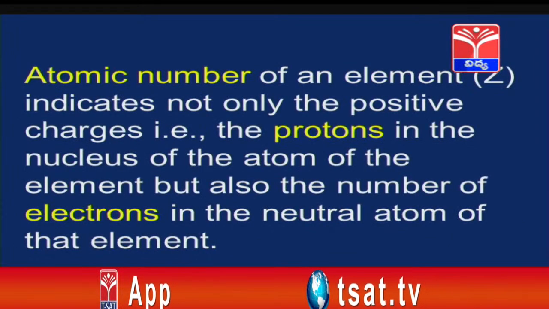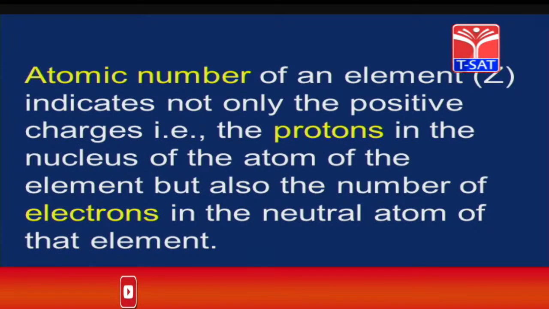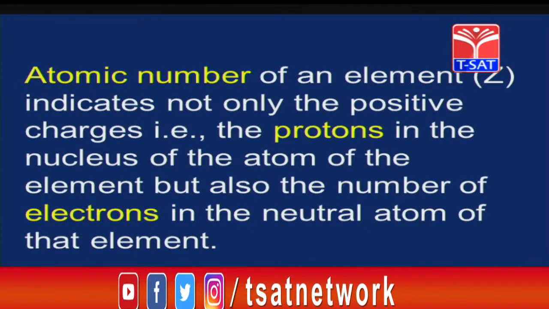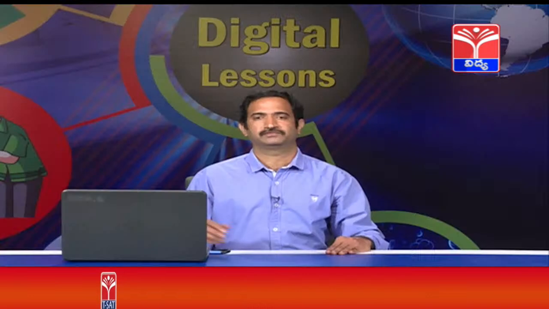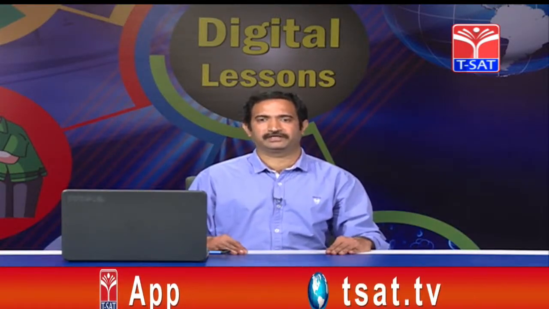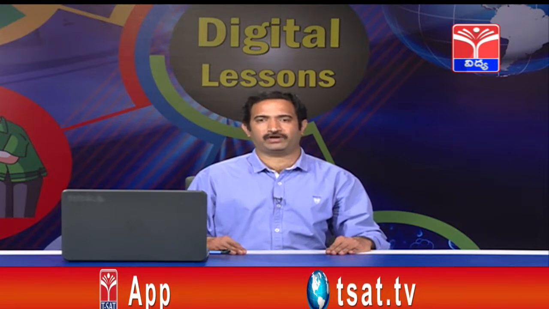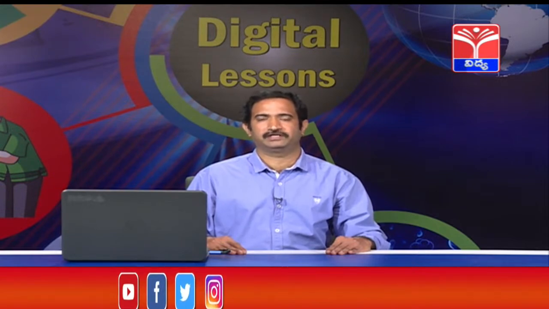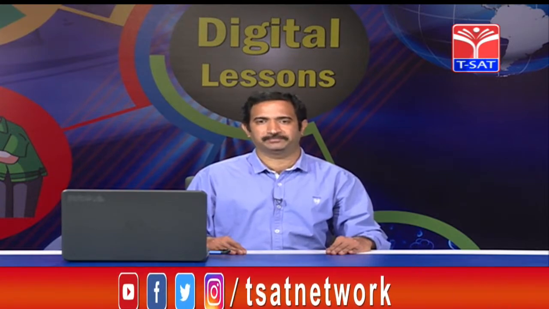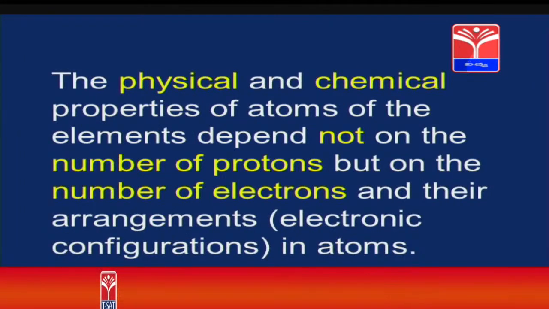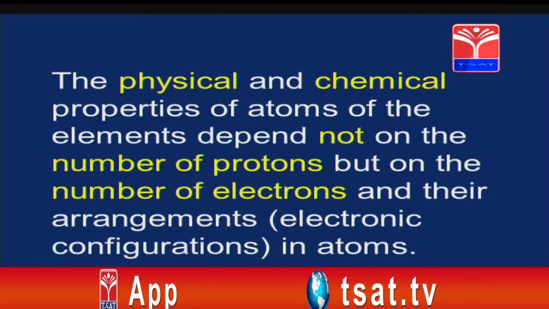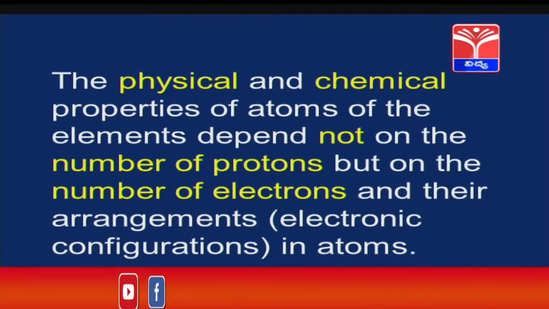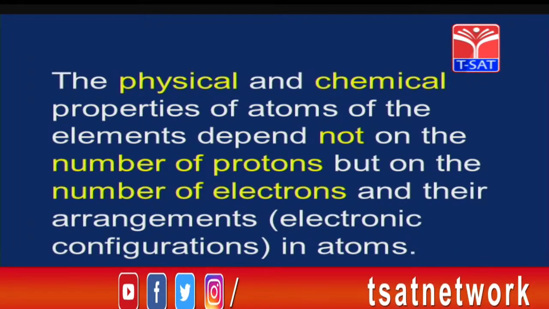Atomic number of an element indicates not only the positive charges, that is the protons in the nucleus of the atom of the element, but also the number of electrons in the neutral atom of that element. Dear children, we learnt already that atomic number is not only the number of protons inside the atom, but also the number of electrons in the neutral gaseous atom. The physical and chemical properties of atoms of the elements depend not on the number of protons, but on the number of electrons and their arrangement, that is called electronic configuration in atoms.